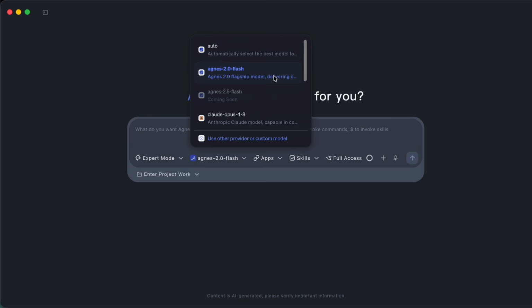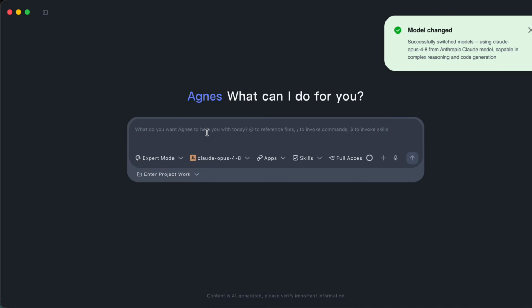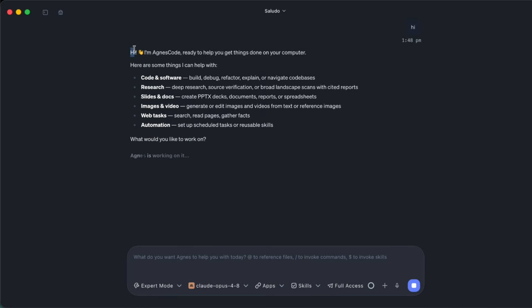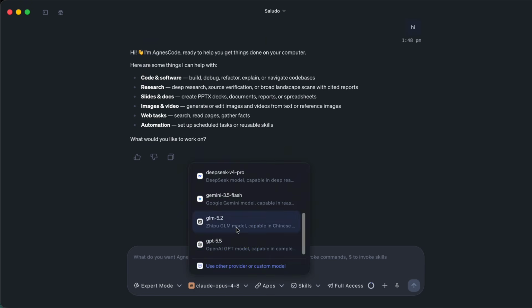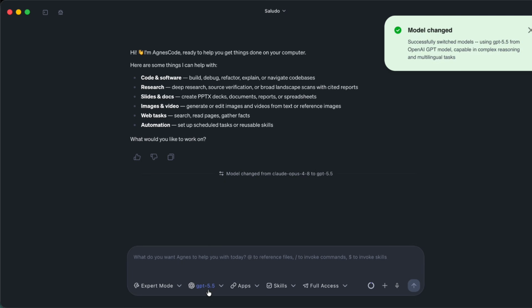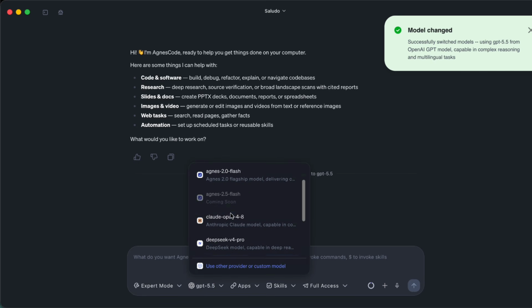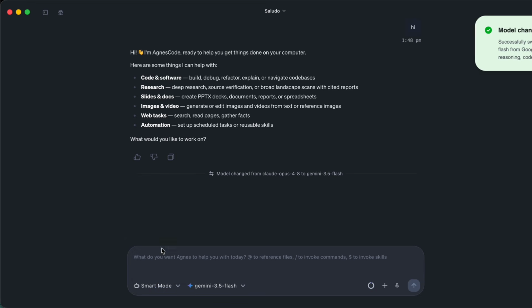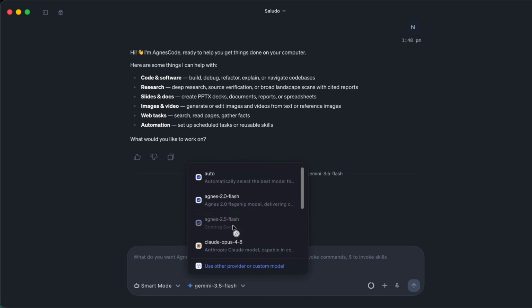And here's a detail I didn't expect. The model picker isn't locked to Agnes models. Agnes Code also lists other frontier models, things like Opus 4.8, GPT 5.5, Gemini, and GLM. So the app works as a general coding workspace, not just a wrapper for their own model. Right now, in this early period, it's free to use. I don't know how long access to the non-Agnes models stays that generous, so if you want to compare them side by side on your own code, this early window is probably the time. The Agnes models themselves are the ones with the permanent free promise.